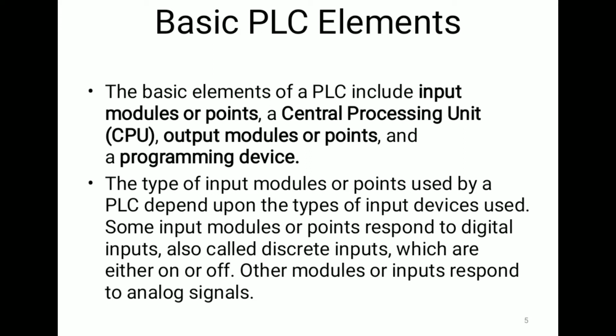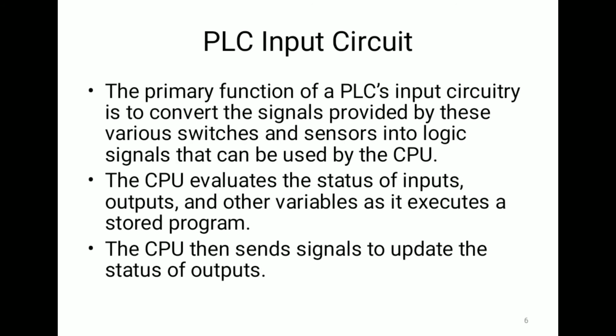If such input devices are connected to the input module, then an analog input module will be used. If we want to connect, suppose, an LED or some type of on off switch, it can be a digital type of signal. So depending on the type of sensor we are using at the input module, it can be selected as either analog type or digital type.